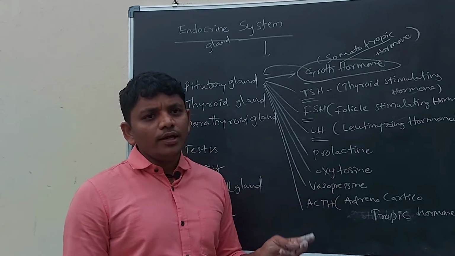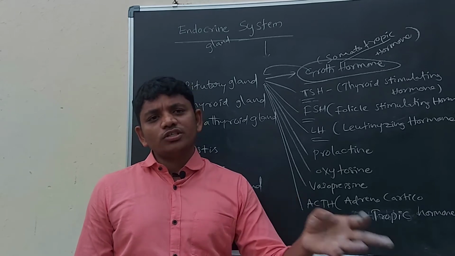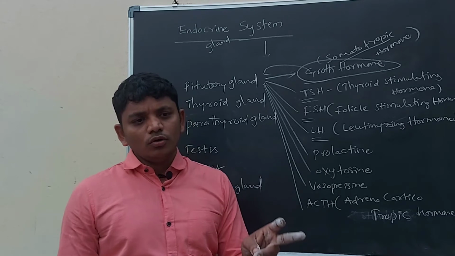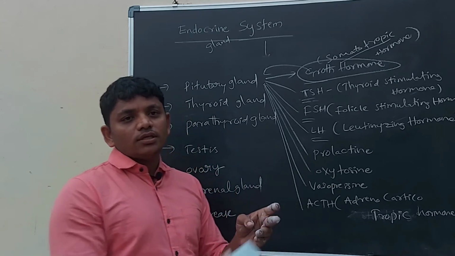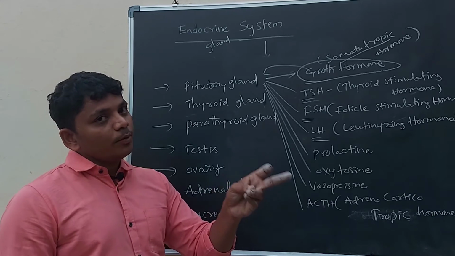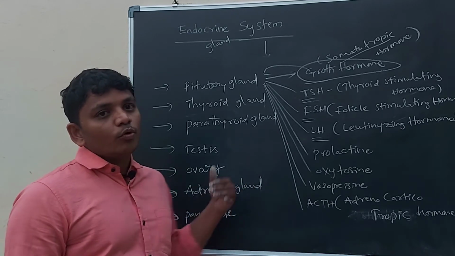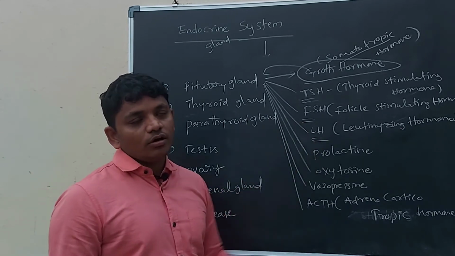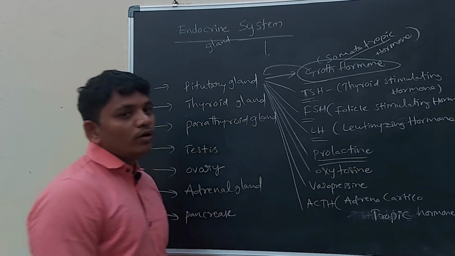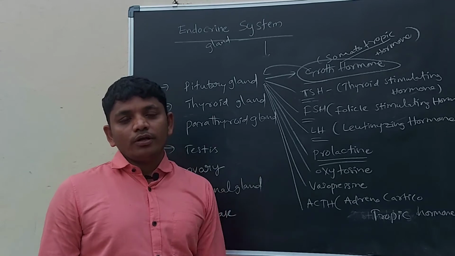It is promoting male hormone like testosterone, and female hormones like estrogen and progesterone. So female sexual characters and male sexual characters are promoted by the luteinizing hormone.